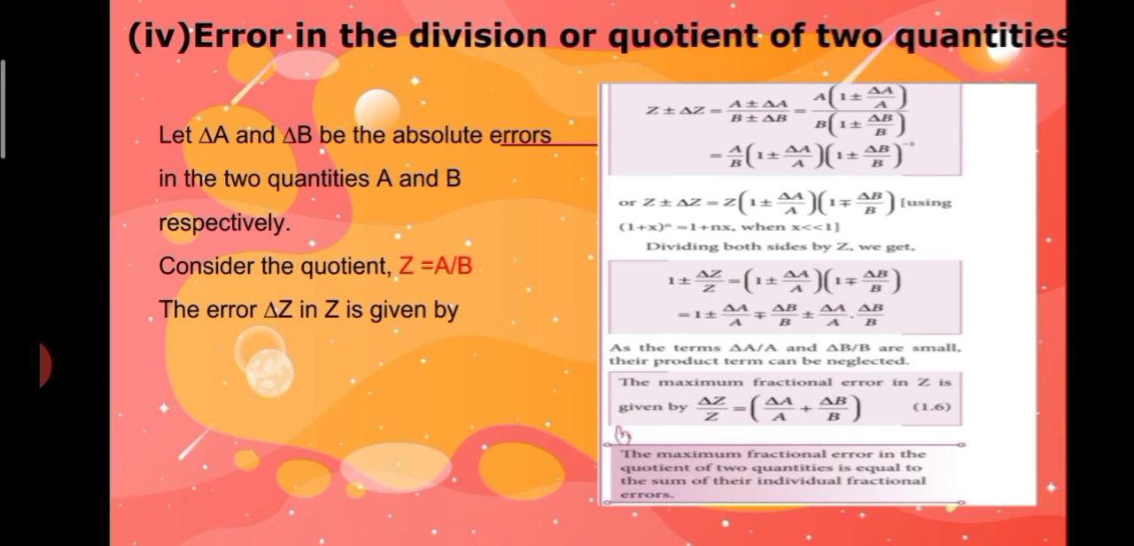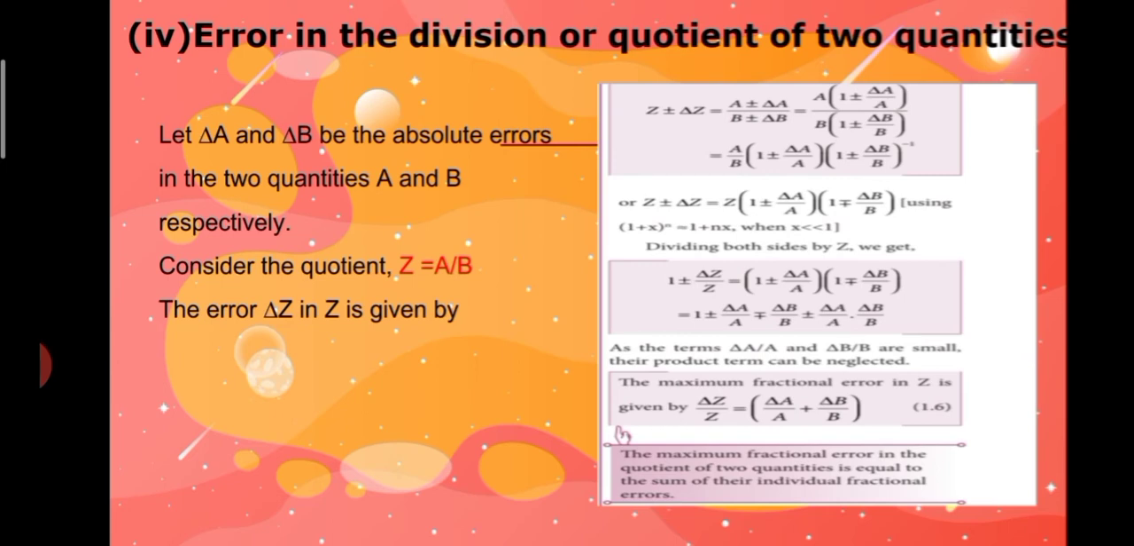Here a by b into 1 plus or minus del a by a. Here the division was coming upwards, so it was inverse, so minus 1 was used here. 1 plus or minus del b by b, or z plus or minus del z is equal to z into 1 plus or minus del a by a into 1 minus or plus del b by b, using 1 plus x whole power n is equal to 1 plus nx when x is very less than 1. Dividing both sides by z, we get 1 plus or minus del z by z is equal to 1 plus or minus del a by a and 1 minus or plus del b by b.